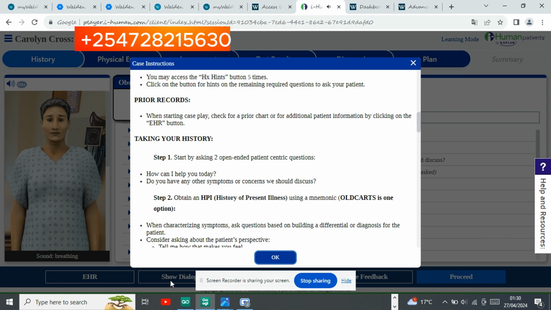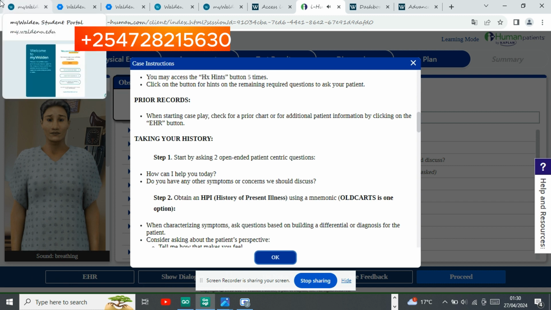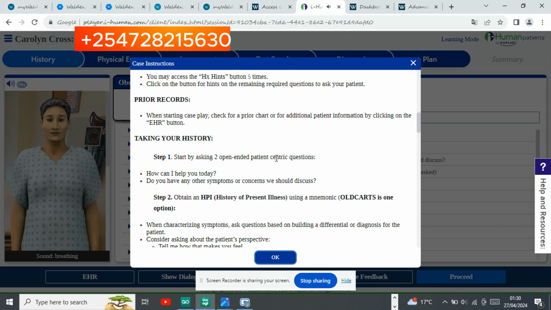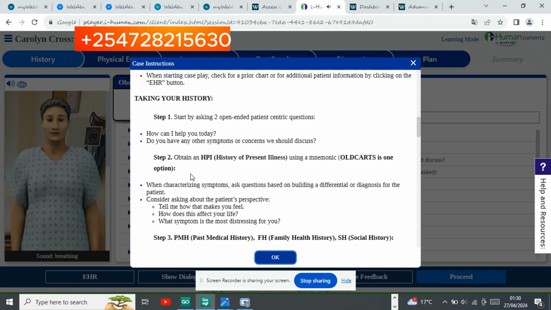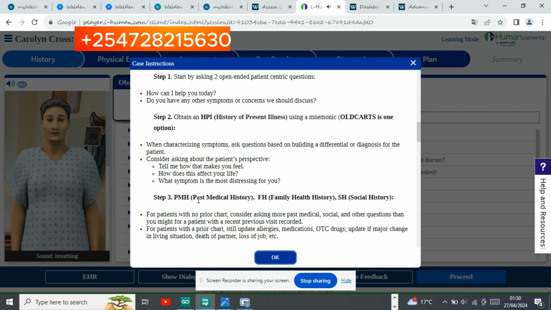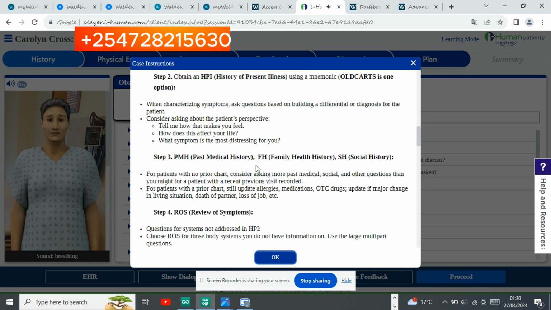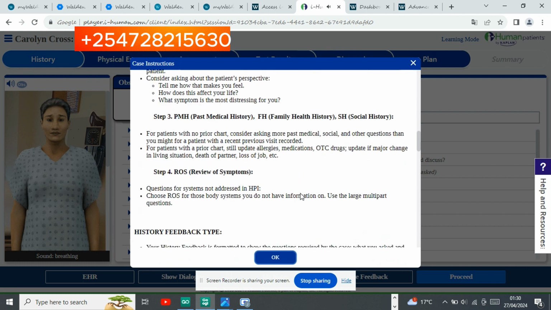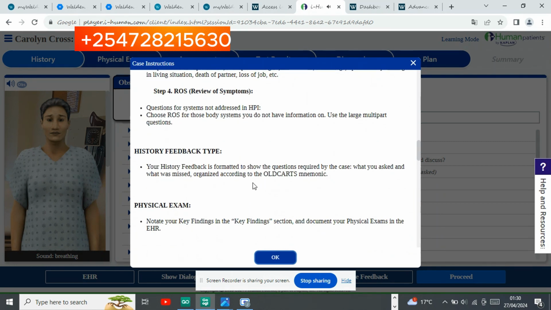These two questions should always feature in any iHuman simulation case. Then the second step is to go over the history of present illness using the mnemonic OLD CARTS, which is one of the options that you can use. Then you are also supposed to look at the past medical history, family history, and social history. The fourth step is ROS, which is review of systems.